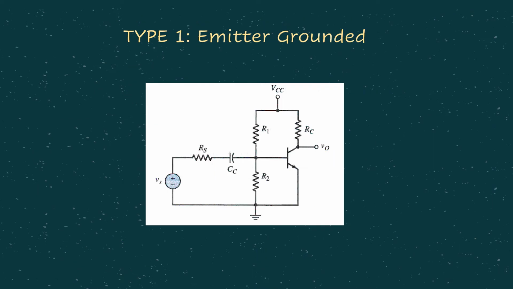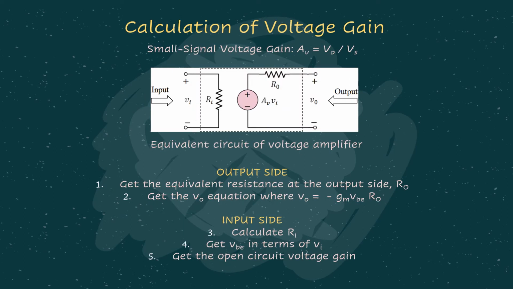Now we come to the first type of common emitter amplifier, which is the emitter grounded. By looking at the circuit, we straight away know this is a common emitter amplifier because we see that v0 is measured at the collector terminal. Then we know that for this amplifier, the gain should always be a negative value. For this particular type 1, the emitter is connected directly to ground. So basically for a BJT linear amplifier, what we want to know is the voltage gain, because we want to know how much the signal is being amplified, and the voltage gain is normally represented with v0 over vs.